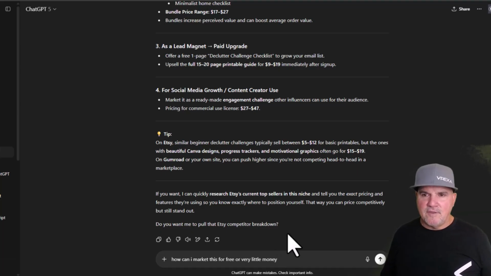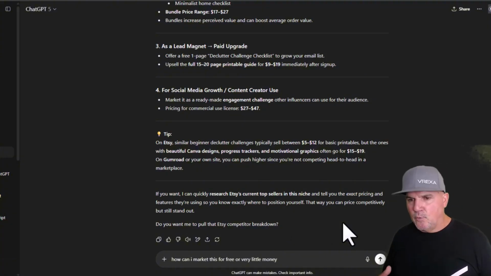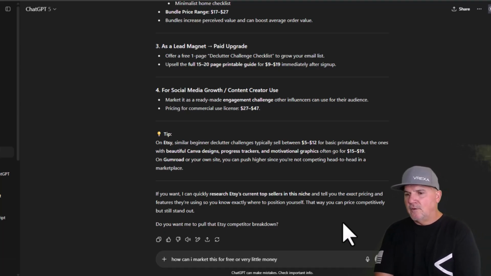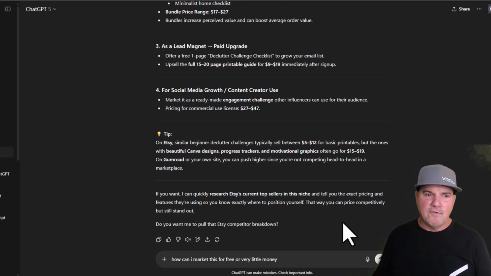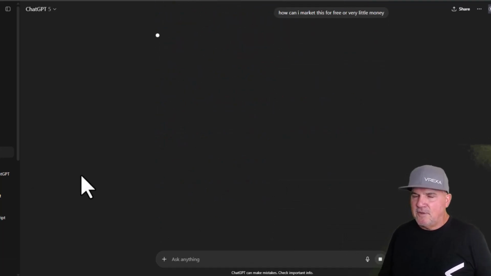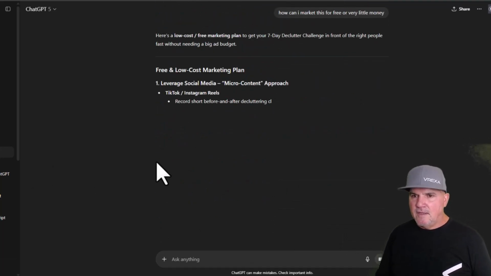It's no different than investing in something like stocks or bonds or whatever. The smaller amount that you spend, the smaller amount that you're going to make. But if you spend big, you make big. But understand you could start a little bit, but let's just see what ChatGPT 5 tells us in doing this.